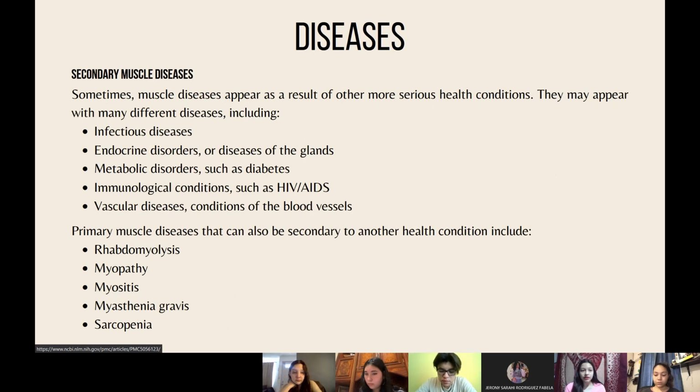Going back to the topic of secondary muscle diseases, these muscle diseases appear as a result of other more serious health conditions, as we already mentioned, and they may appear with many different diseases, including infectious diseases, endocrine disorders or diseases of the glands, metabolic disorders such as diabetes, immunological disorders like HIV/AIDS, and vascular diseases, which are conditions of the blood vessels. Primary muscle diseases can also be secondary to another health condition, and these include rhabdomyolysis, myopathy, myositis, myasthenia gravis, and sarcopenia.